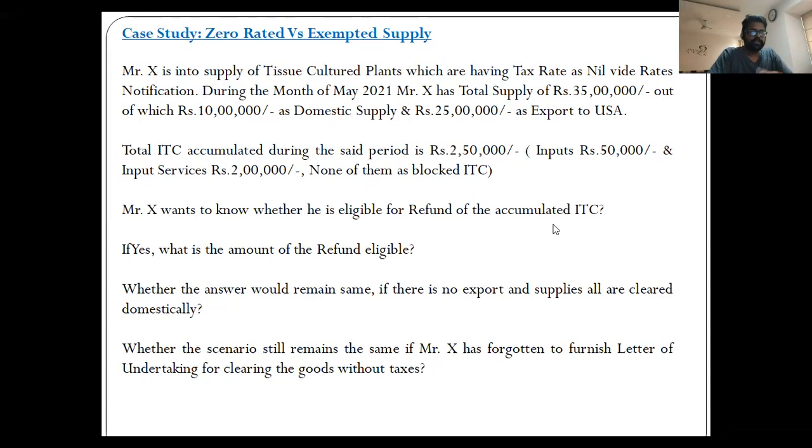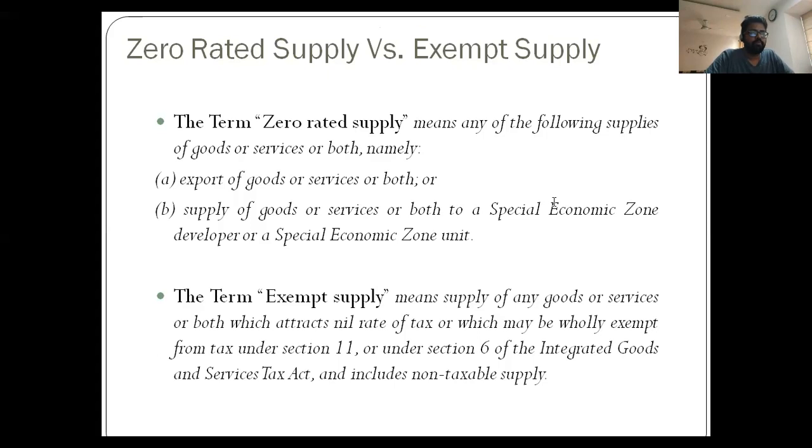First of all, in GST law, both these terms, exempt supply of goods and zero rated supply of goods, are defined. The term zero rated supply means export of goods or services or both, supply of goods or services or both to an SEZ developer, or supply of goods or services or both to an SEZ unit. So these three things are covered under zero rated supply. The name zero rated may get confused with exempt or nil rated, but zero rated is a concept wherein exports and supply to SEZ are covered.